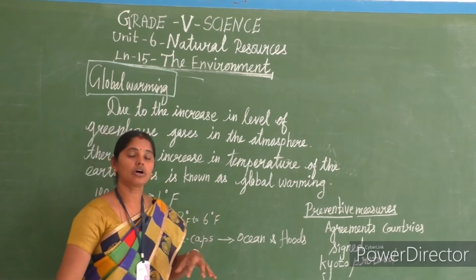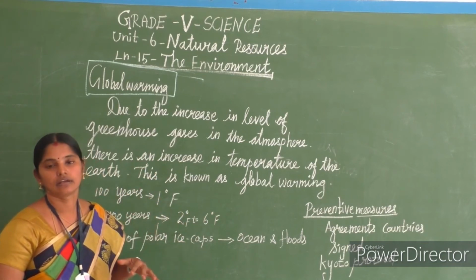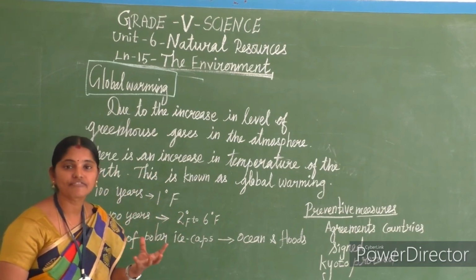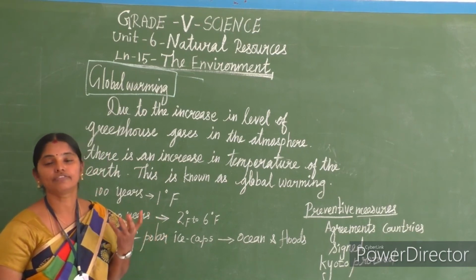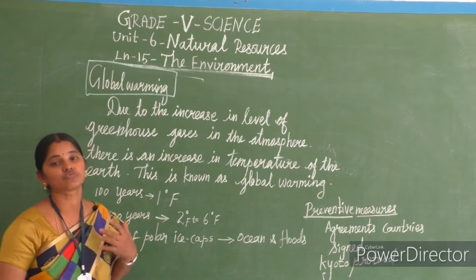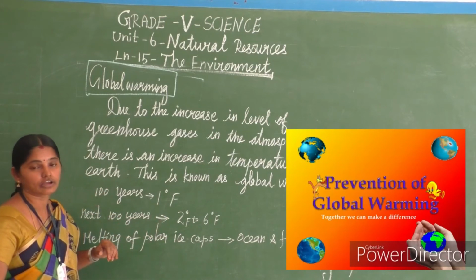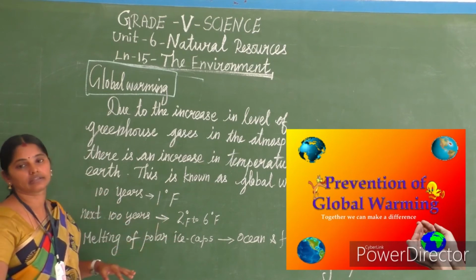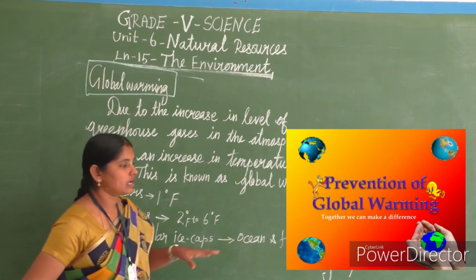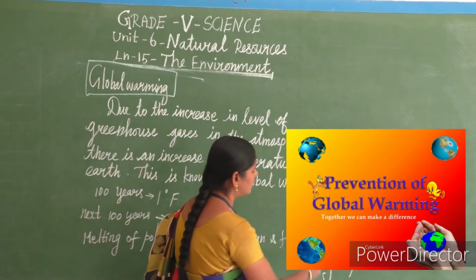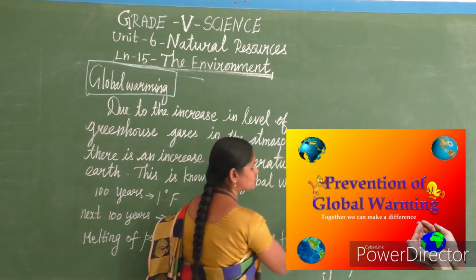So what are the steps we can take to prevent this global warming, to safeguard our globe, to safeguard our earth? What can we do? What are the preventive measures we can take to safeguard the earth in the normal temperature condition, not to increase the temperature of the earth? See, many countries have gone for an agreement on preventive measures.